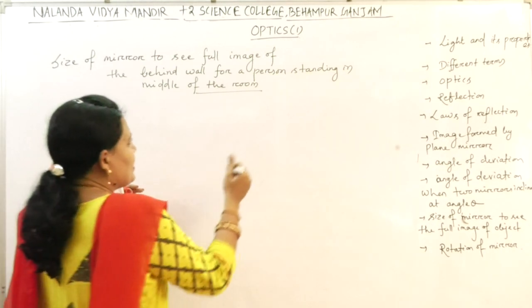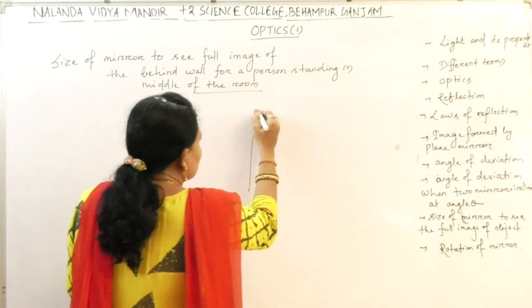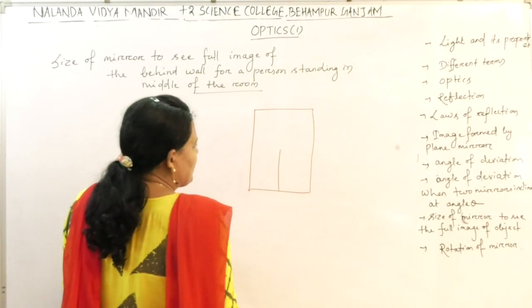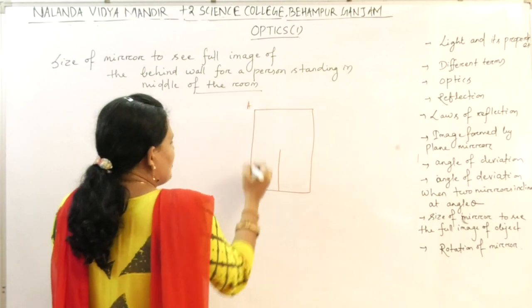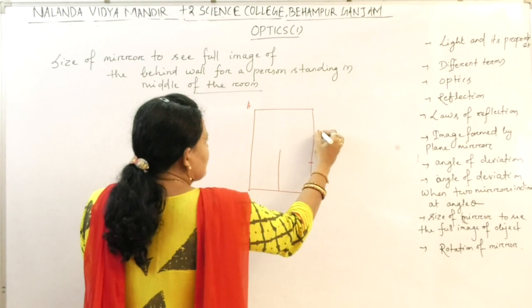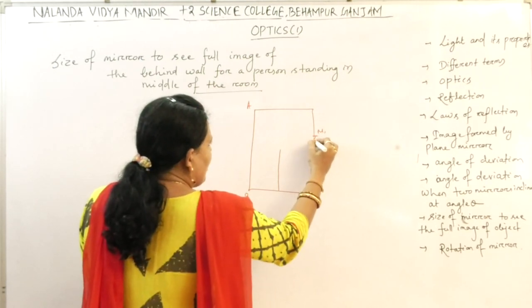So let us draw the ray diagram. Suppose this is the room. A person is standing in the middle. This is AB. He wants to see the full image of AB. Let this be the size of the mirror, M1, M2.